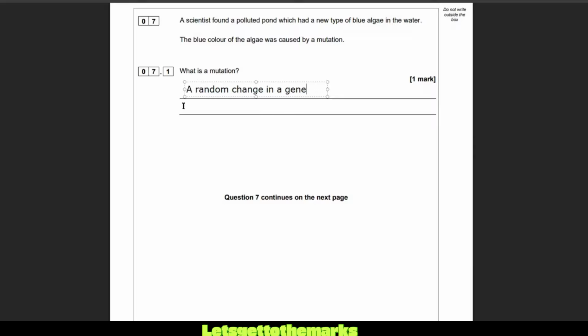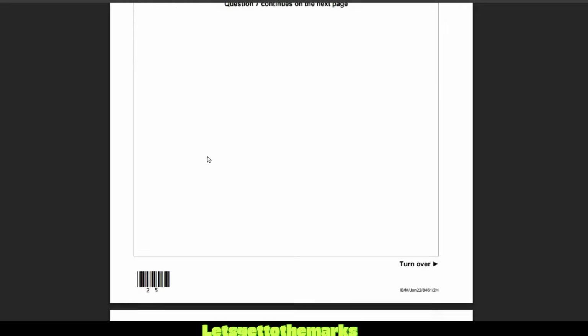That's your GCSE explanation. If you prefer, you can say a change in the nucleotide base sequence, or a change in the base sequence of a gene. A gene codes for a protein. Hopefully, they won't ask us that next, otherwise I'll just give them the answer away. Anyway, a random change in the base sequence for a gene. Right, let's move on. You can just say a change in a gene.